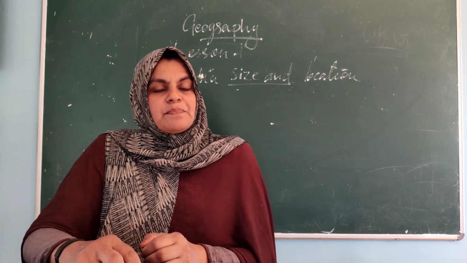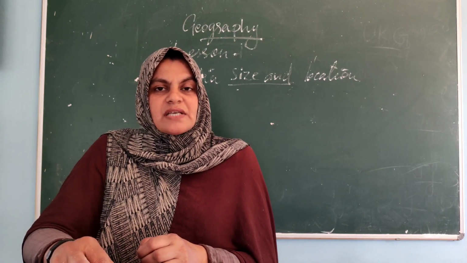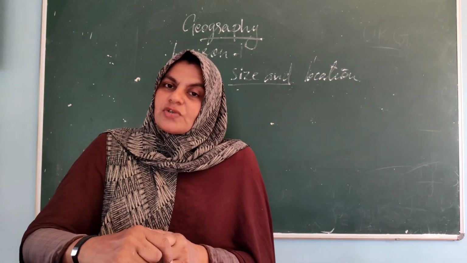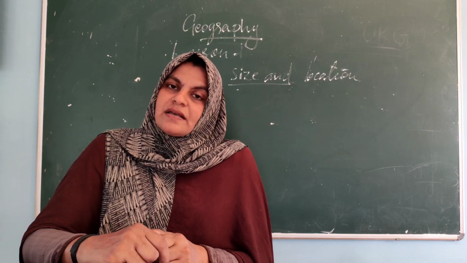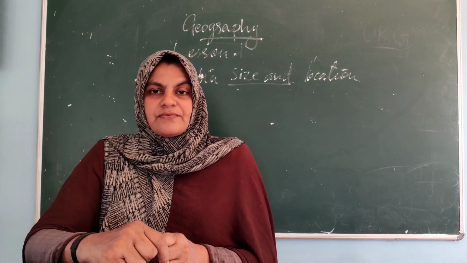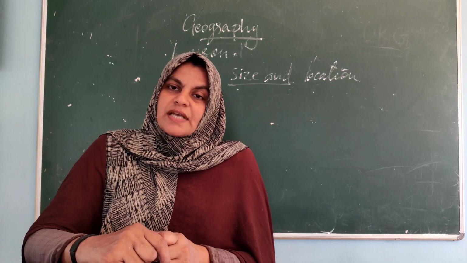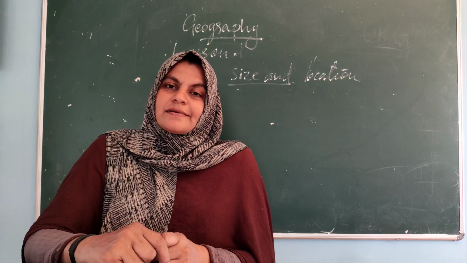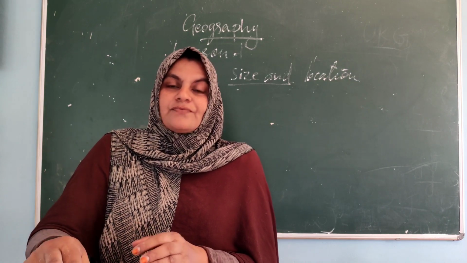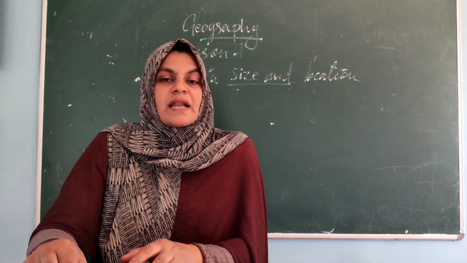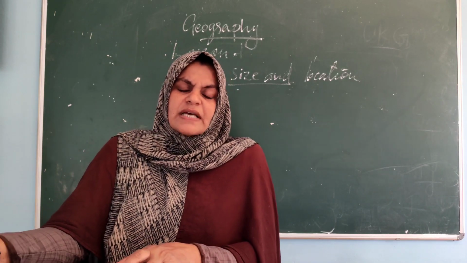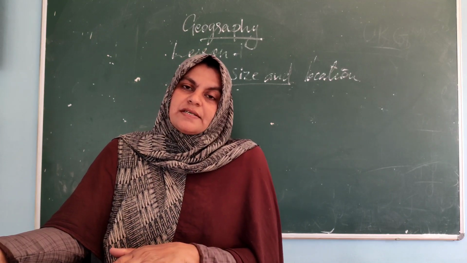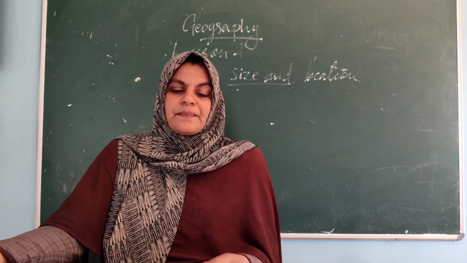Got it? These are the basic things we have to understand about India. Not only is India the 7th largest country, but in population India also got the second position. First is China. Don't worry, India will get first position. I think it is not far away from us. So, my dear children, next, you know that we have to understand what is the location of India. Location of India.